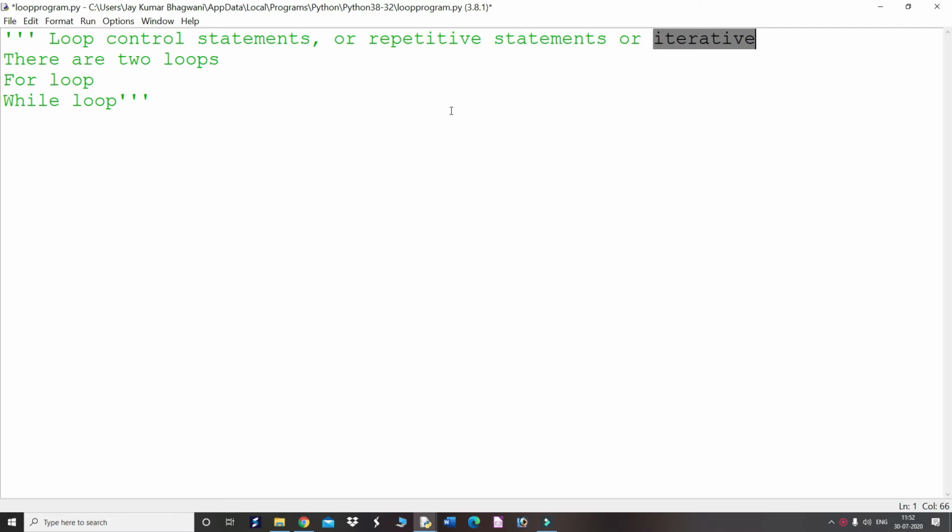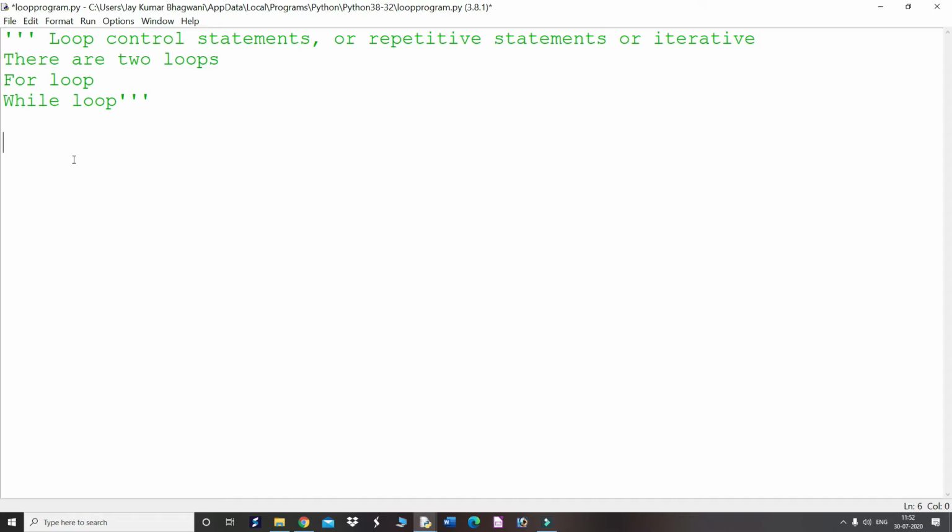Okay, this means you can repeat a particular set of commands either for a fixed number of times, say 10, 20, 30, 40 times, or you can continue the loop, repeating it till some condition is satisfied. Okay, so we have two loops in Python programming. First one is for loop and the second one is while loop. Let us start with the for loop.